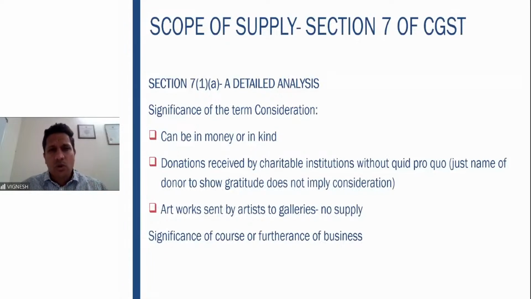The persons who go to the classroom will see your company name and say, oh, this person has construction. So at least whoever sees knows that a construction company exists. So therefore, you are providing the construction service. The school is giving you the marketing and the branding service by showcasing your brand. So therefore, it is a consideration and there is supply. I hope you got these three examples with regard to this second point. So you have to know when it is a supply and when it is not a supply.